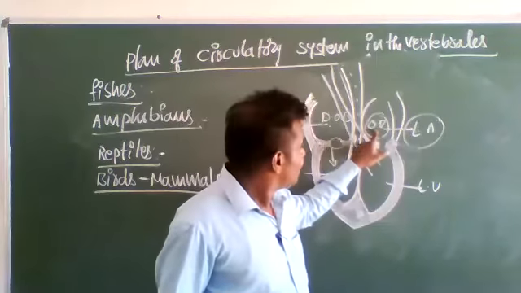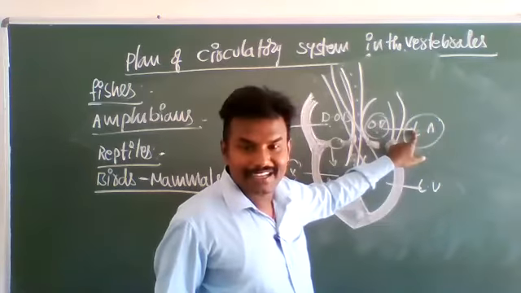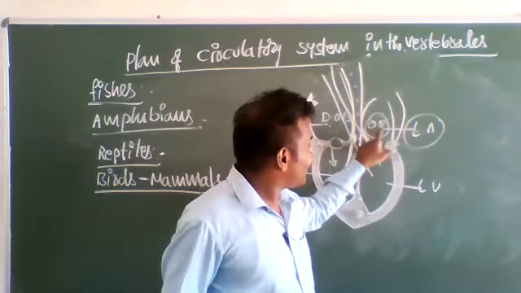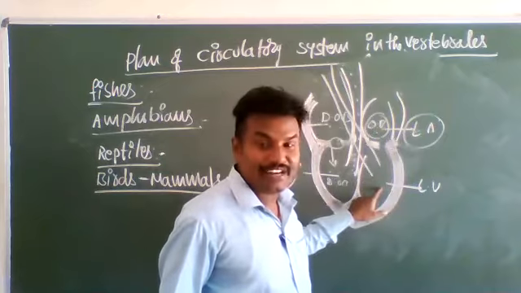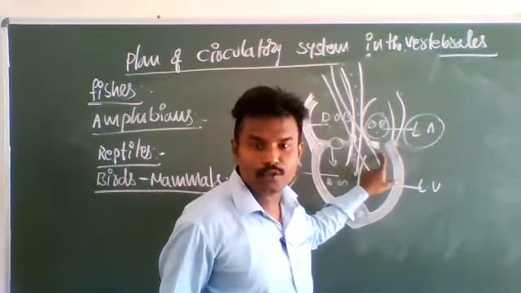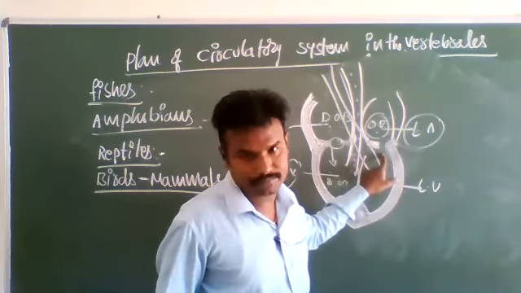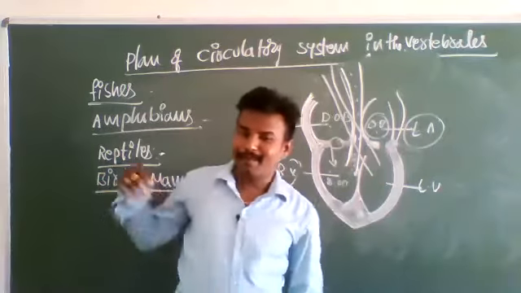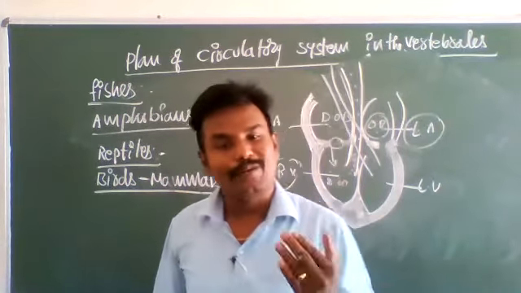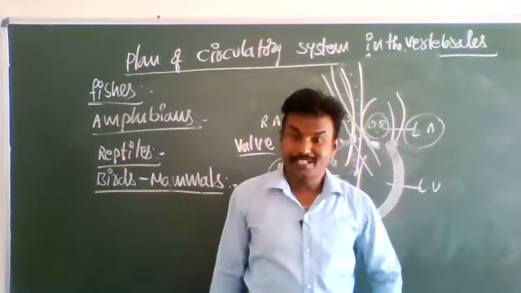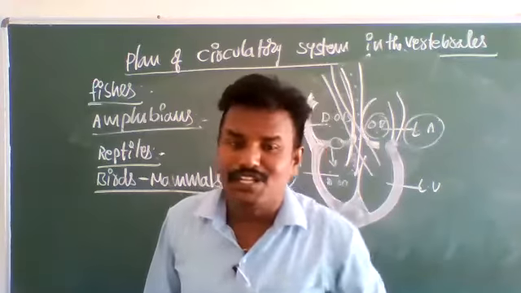This is the left auricle. The left auricle always receives oxygenated blood. That oxygenated blood enters the left ventricle through a small aperture. Like the other three animal groups, the hearts of birds and mammals are also double circuit hearts, and the circulation is called double circuit circulation.